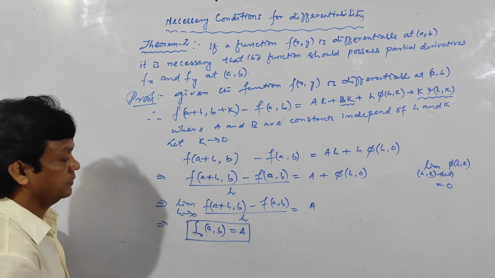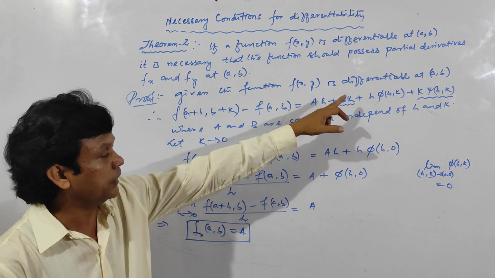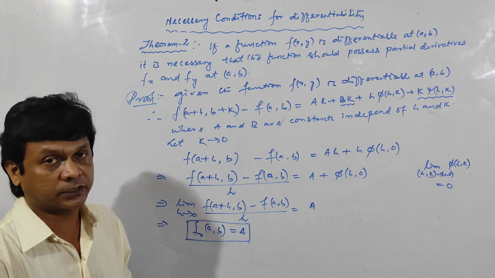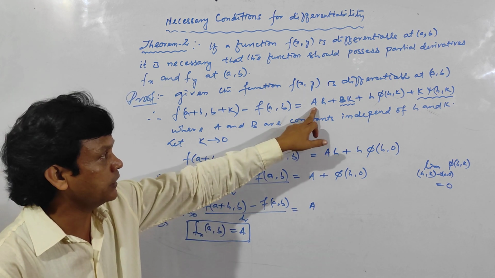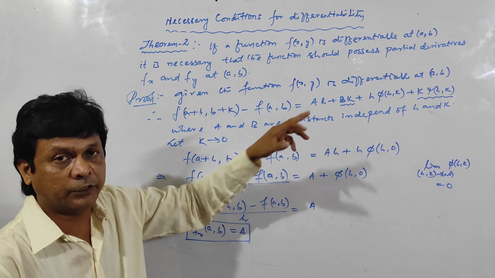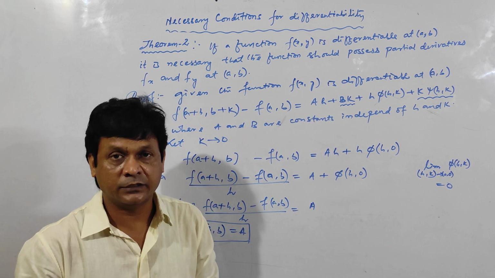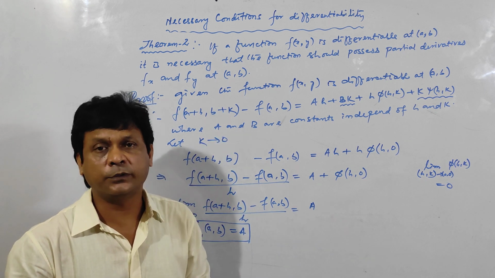Clear? That means if the function is differentiable at (a, b), then fx at (a, b) must exist. Otherwise, if this does not exist, that means a does not exist. A is not defined, and if a is not defined, then this equation is invalid. As a result, the function is not differentiable at (a, b).